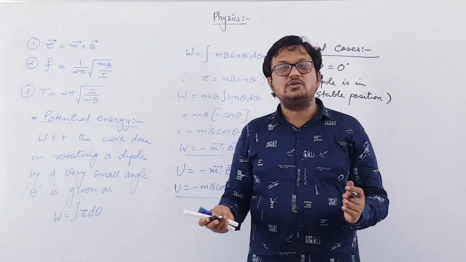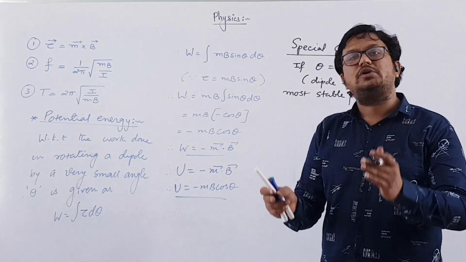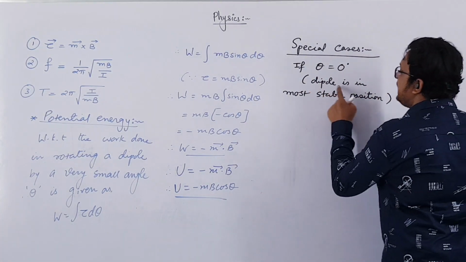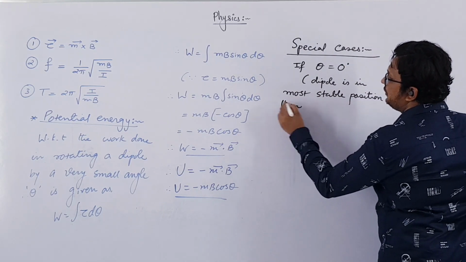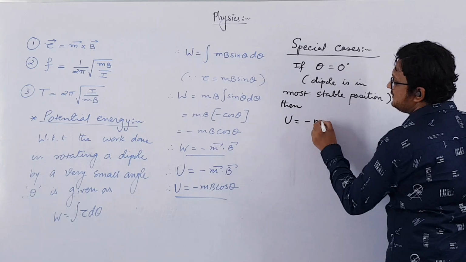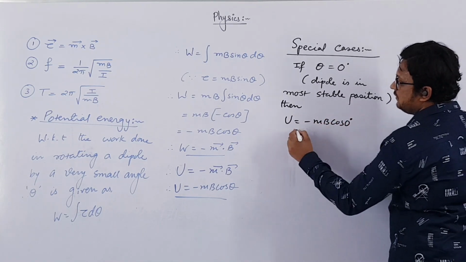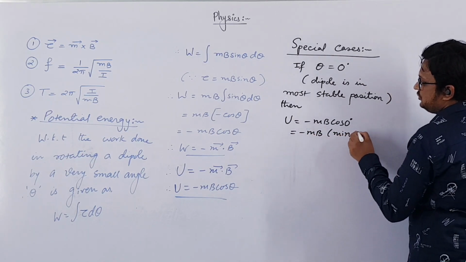So theta is 0, so no torque will act on it. So you can say that the dipole is in most stable position. Then potential energy U will be equal to minus mb cos 0, and cos 0 is 1, so this will be equal to minus mb.